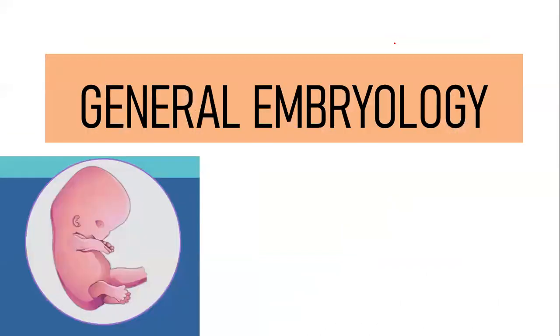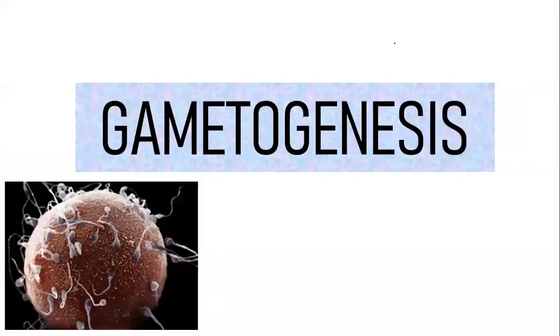Right now, in embryology we have 2 branches, general embryology and systemic embryology. So we will be starting with general embryology and then we'll move on to systemic embryology. The topic for today's class is gametogenesis. Our embryology will start with understanding how the gametes are formed, when the gametes are formed, and how they are going to act. Now, let us get started.